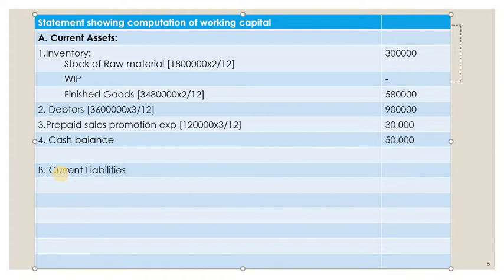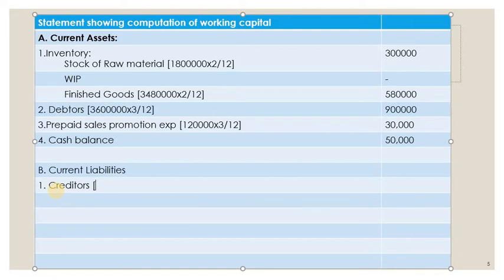So current liabilities, what are the current liabilities? First one, as per the format we have discussed, creditors. Is there creditors? Yes, there is a creditor, because creditors given a credit period of 1 month. So on which we have to calculate the credit is the question now. So creditors means, when we purchase the raw materials, we get the credit period, right? So on raw materials we have to calculate.